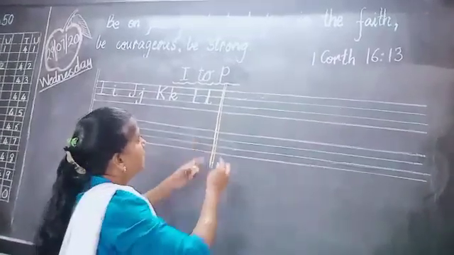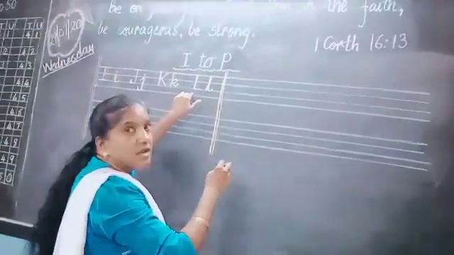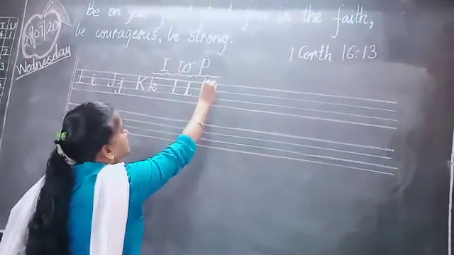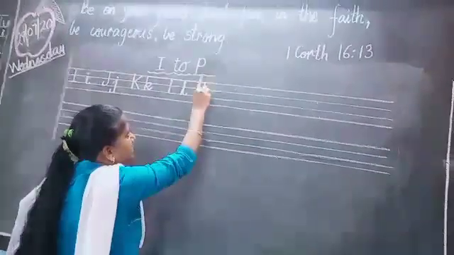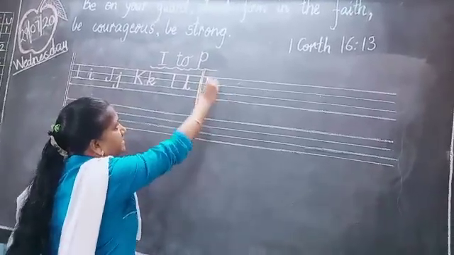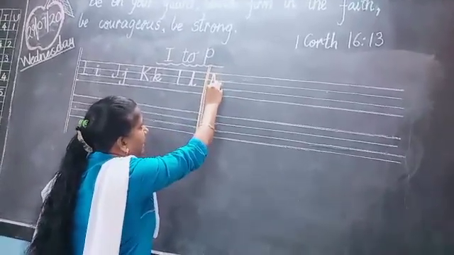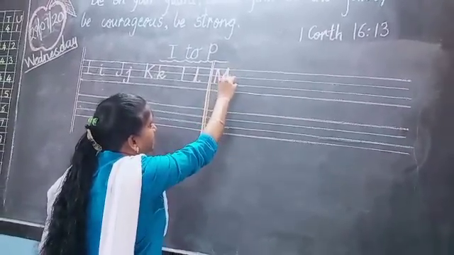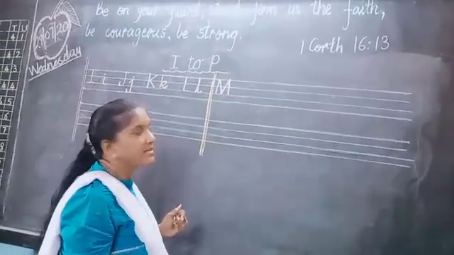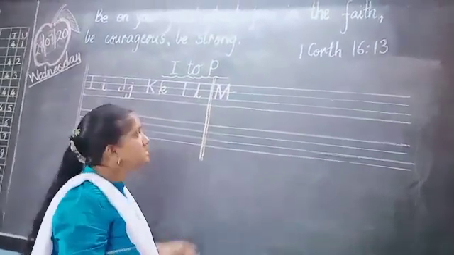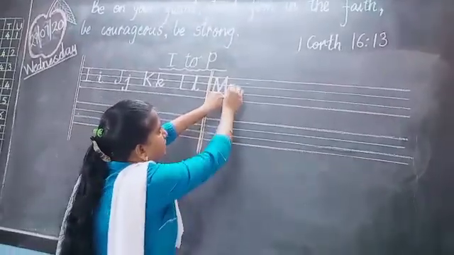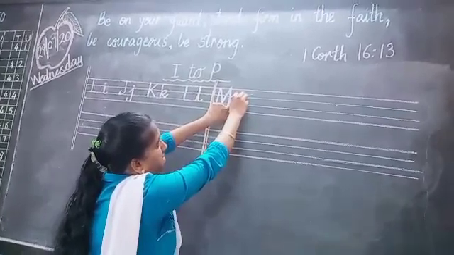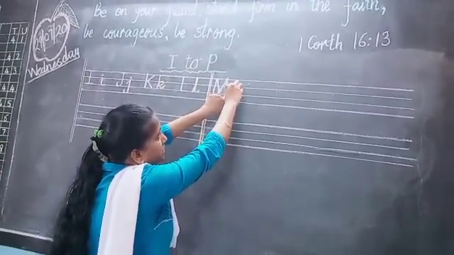After L, what comes after L? M. So from this first red line to second blue line, a standing line, then again a slanting line, go up with the slanting line, then a standing line, come down. Okay, this is M letter. And how to write small m? So keep here one finger gap. In between these two blue lines, you have to write small m. Okay, so like this.